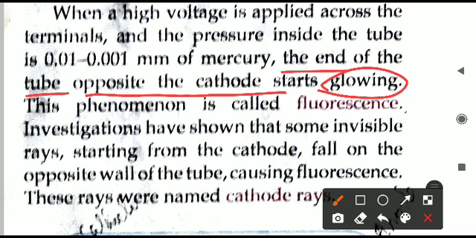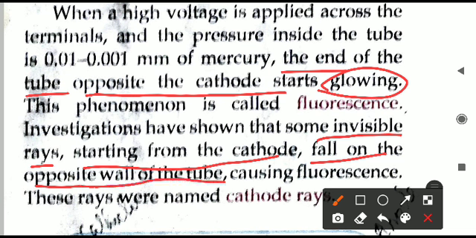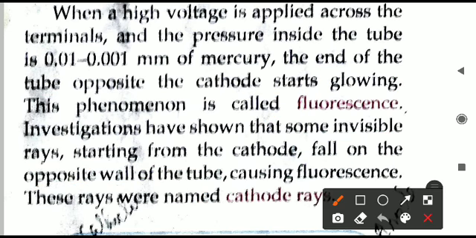It starts glowing because some invisible rays start from the cathode and fall on the opposite wall of the tube. Where they fall, that side only is glowing. This process of glowing of the cathode ray tube, or discharge tube, at one side is called fluorescence.